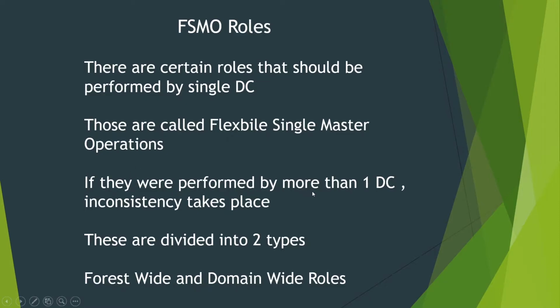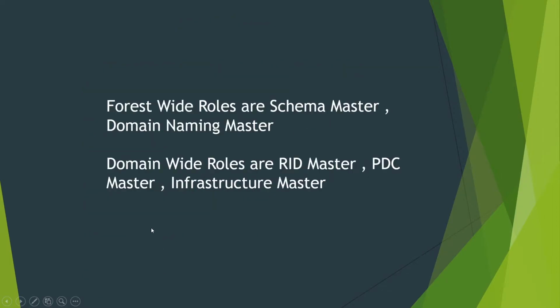If they are performed by more than one DC, inconsistency takes place. As a simple example, if two people are writing over the same text file, each member updates the data and there will be inconsistency in the data. In the same way, there will be inconsistency in data. To avoid that, we need to assign them to only a single domain controller. And these FISMO roles are divided into two types: forest wide and domain wide roles. So let's see what those are.